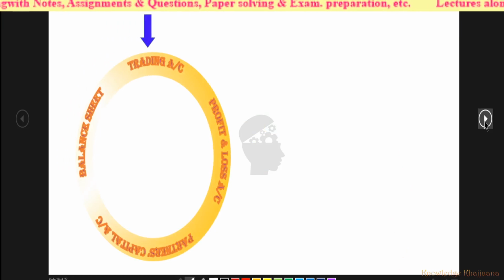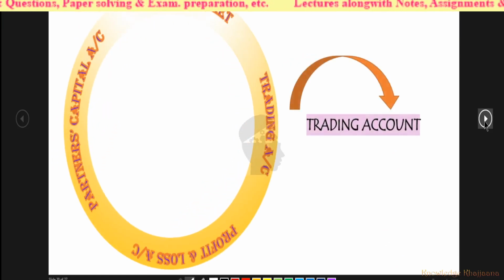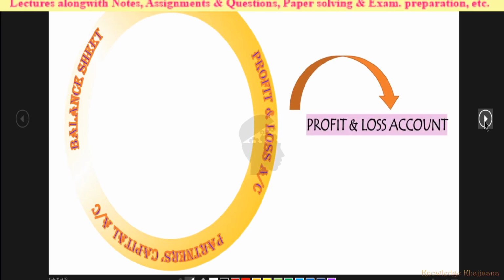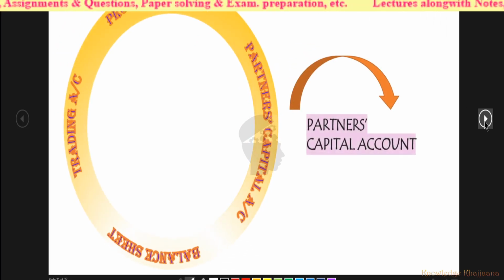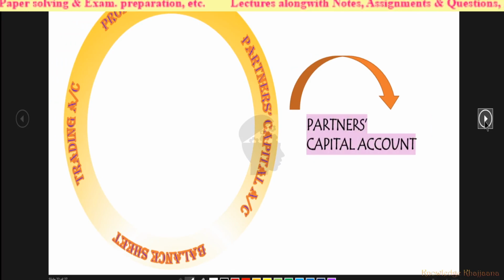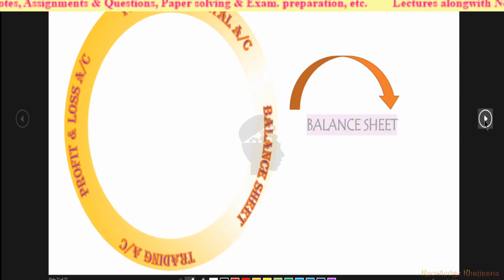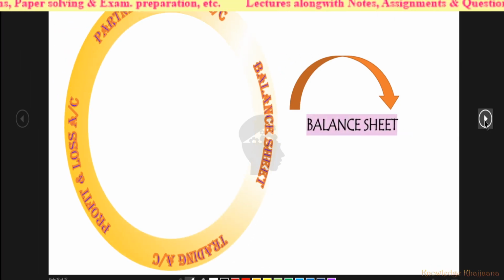First we have to do the trading account, then the profit and loss account. We are not creating the partners' capital accounts in this case because a separate current account has not been given. So we will accommodate all the things in the capital account which is on the liability side of the balance sheet, and then we'll create the balance sheet and tally it. Let's start to solve the problem now.